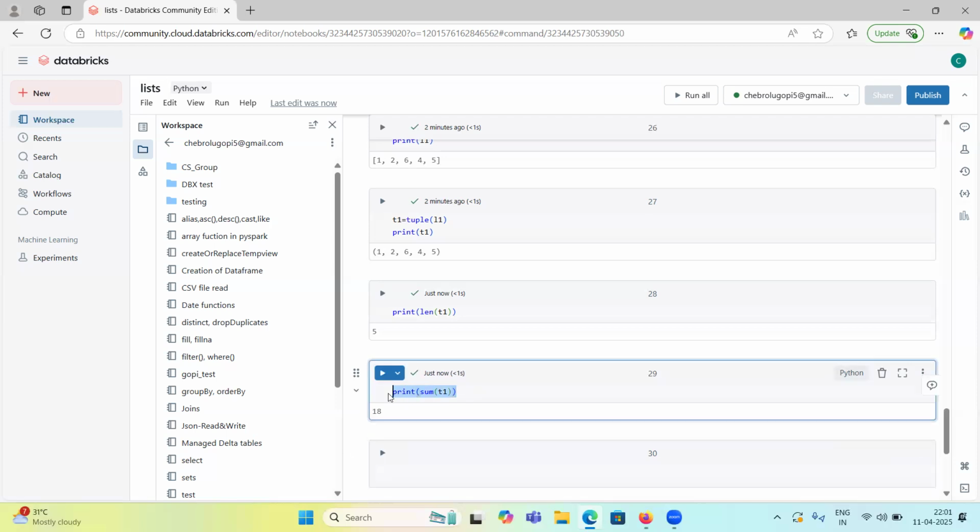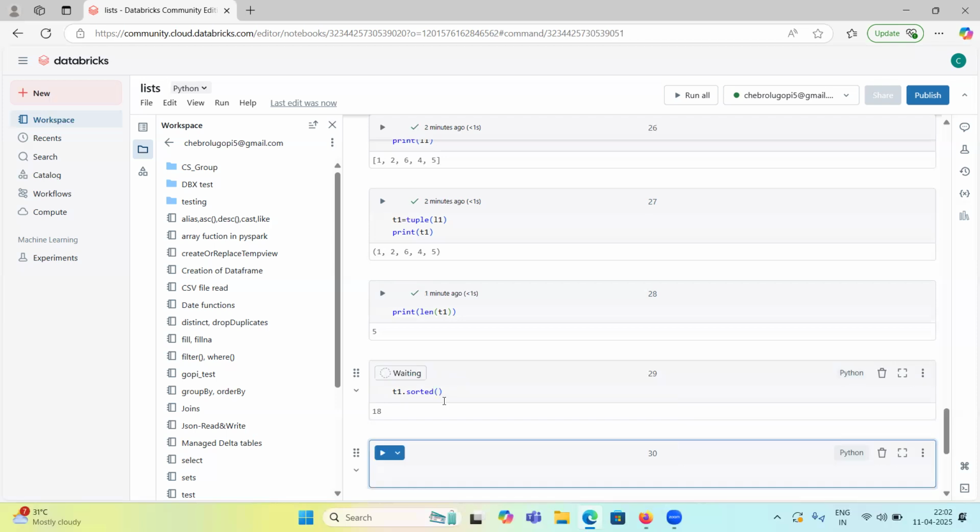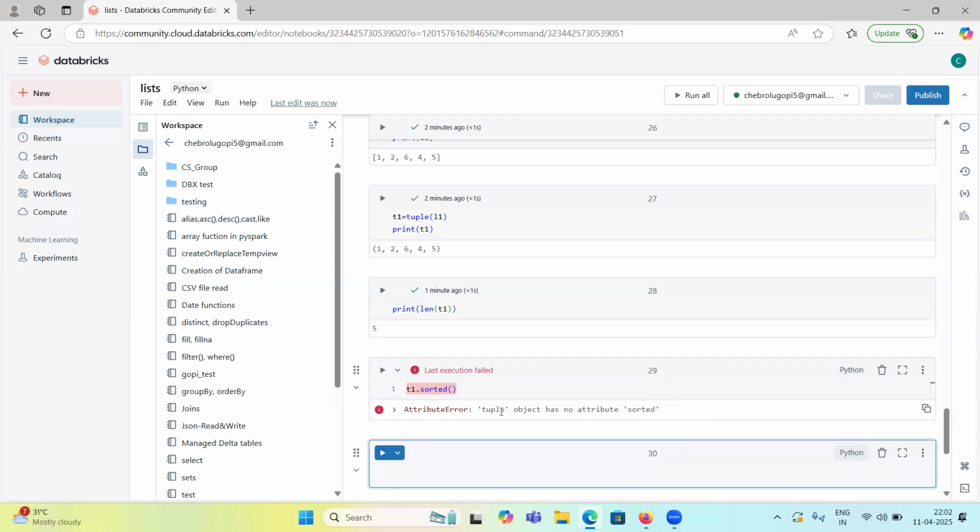And we can also sort using sorted. So on tuple one, I applied sorted.